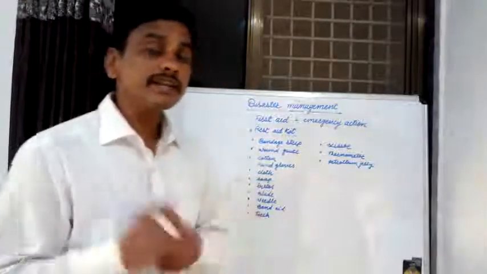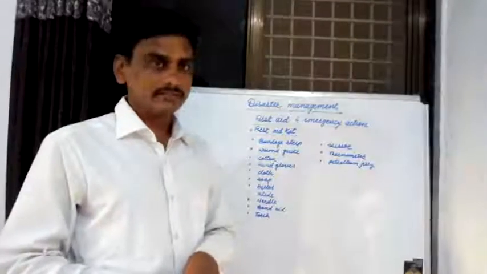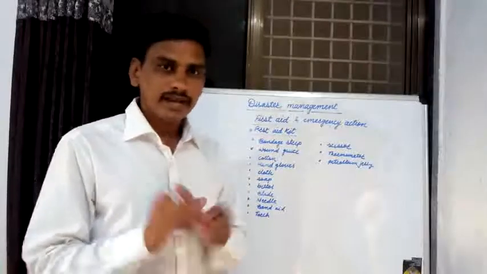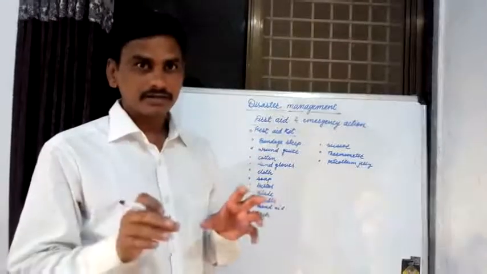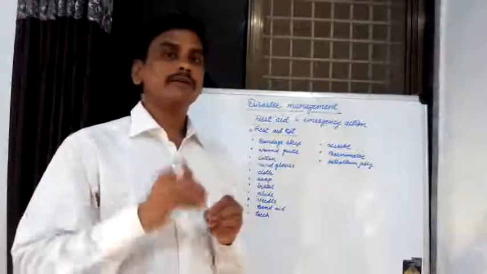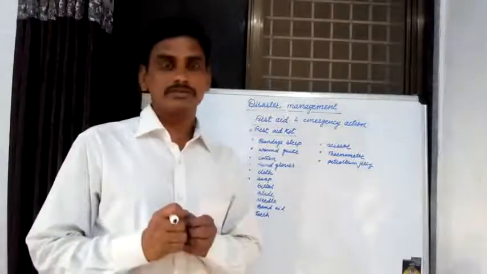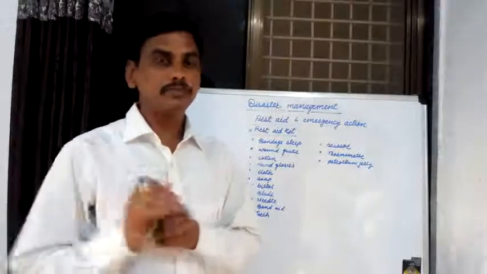Now, which materials are available in first aid kits? There are different materials present in a first aid kit. We make first aid kits to save the lives of these people.